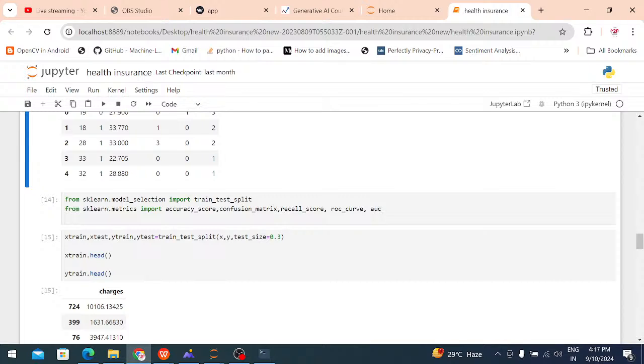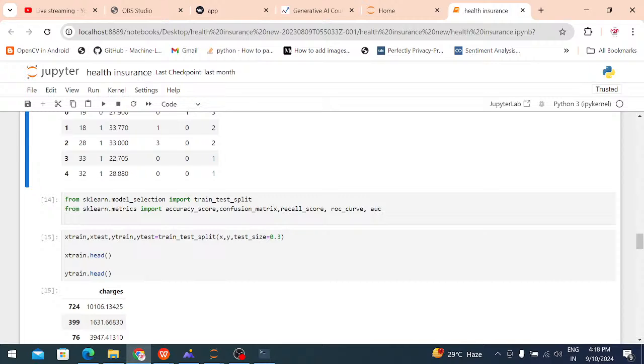train_test_split is how we split the data. For x and y, test_size equal to 0.3 means 30% I am testing and 70% I am training the machine. That is known as the training and testing part. Most of the data I use to train the machine, and after that I test the machine.